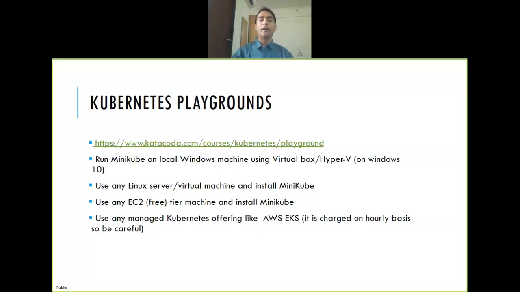So where do we practice Kubernetes? Various ways are there, right? The most simple way is katacoda.com, and we will be using that primarily today. Here you don't need to do any setup at all, right? You just run it and you're there. Then the second option is if you have a machine, laptop, or desktop with virtualization or nested virtualization enabled, then you can run VirtualBox, and on top of VirtualBox you can run any Linux box, right? And then you can install Minikube.